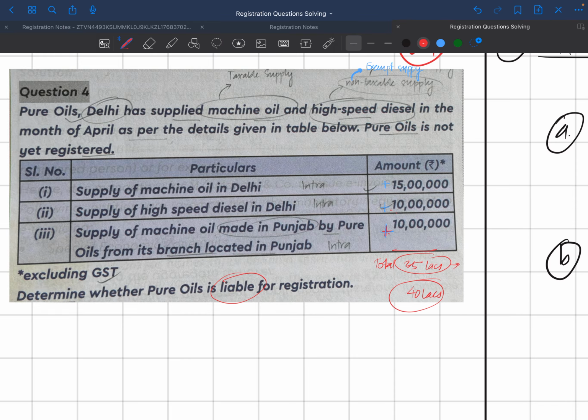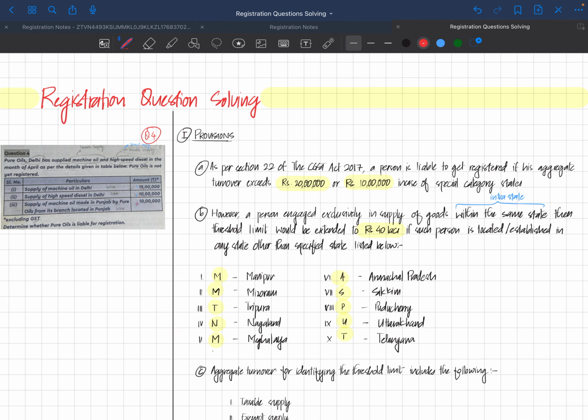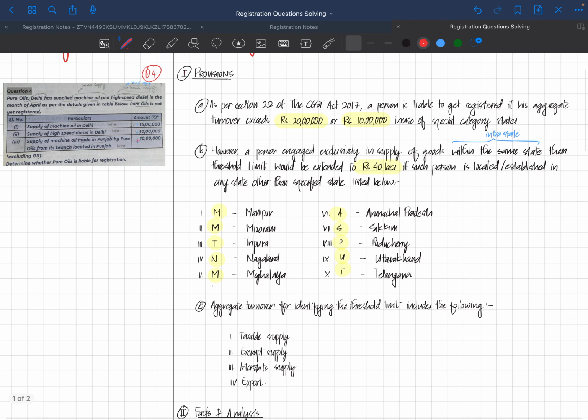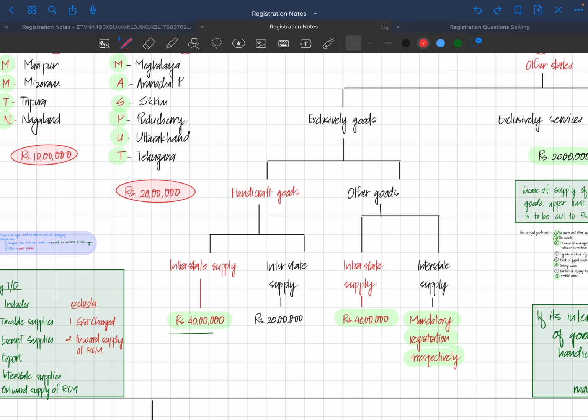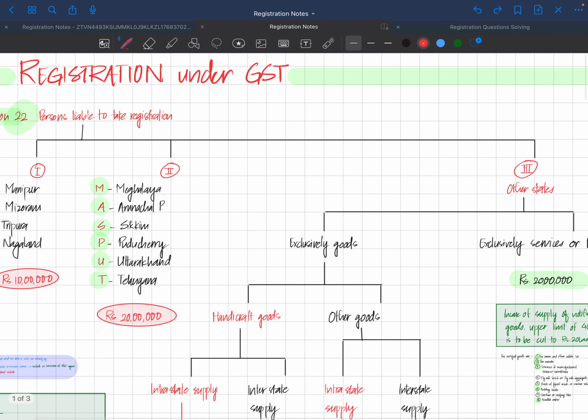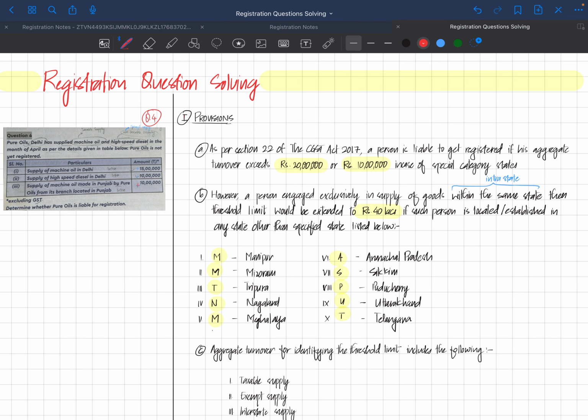I'm teaching you, so it is taking some time, but when you'll be solving, it will not take much time. So the answer is not that simple. If you think that you will do the mathematics and this shows that it's not liable to be registered, it does not work that way. Even in GST you need to solve like you did in law. So I have pre-solved it. We'll discuss how to do that. We'll do the same way.